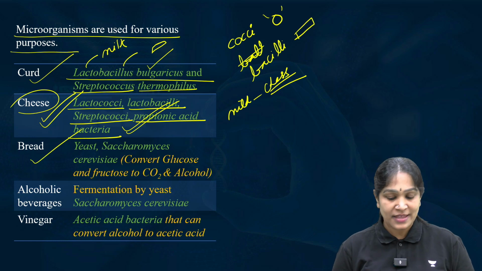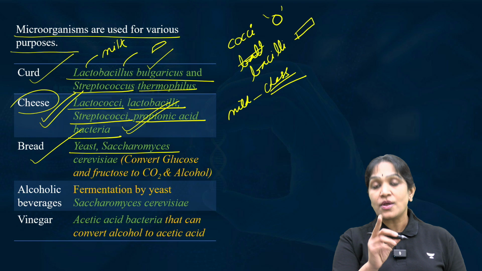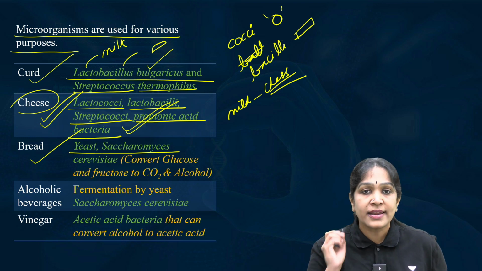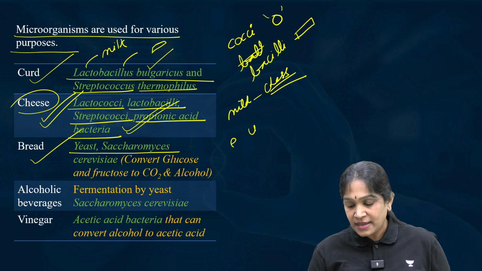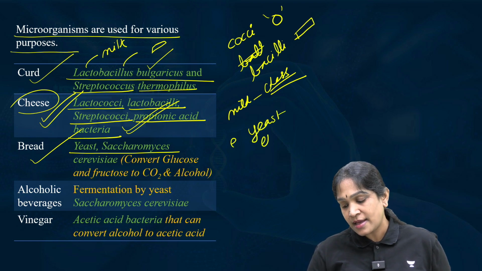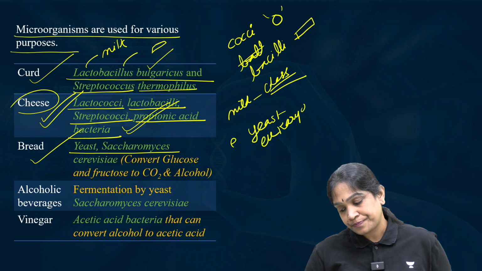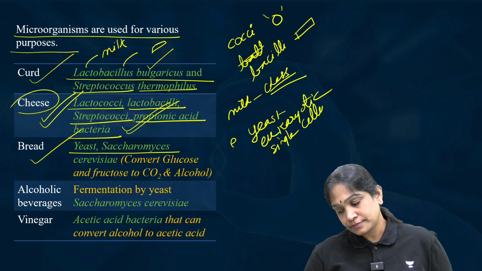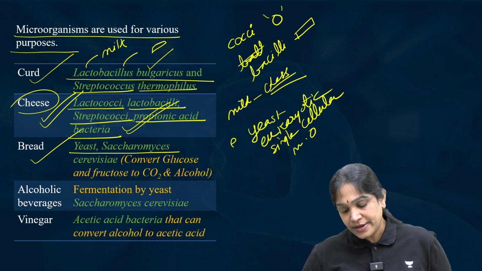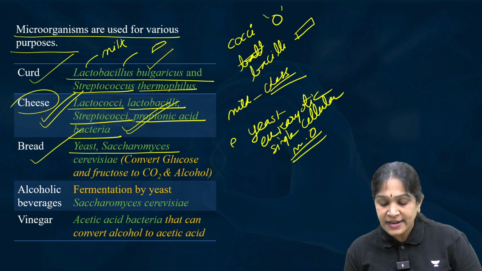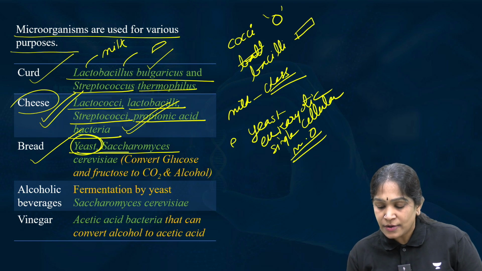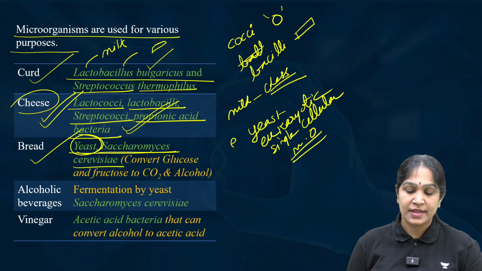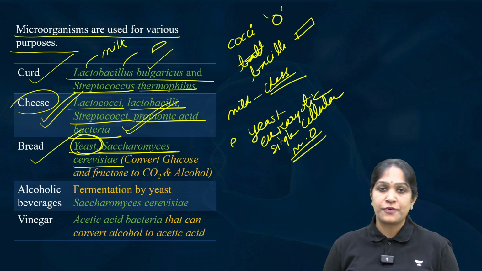Next, bread. A yeast called as, not bacterium, yeast. Okay, and this is a eukaryotic microbe. Yeast is a eukaryotic single cellular microorganism. The name of that yeast is Saccharomyces cerevisiae. Saccharomyces cerevisiae. And how is the bread formed?